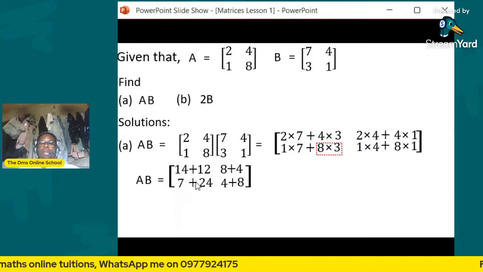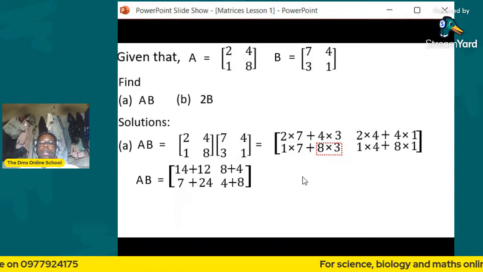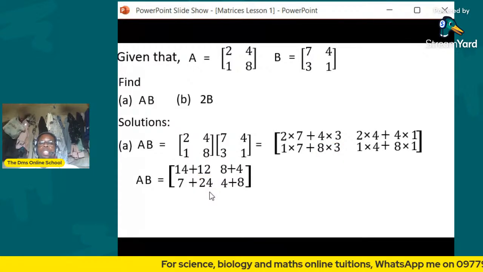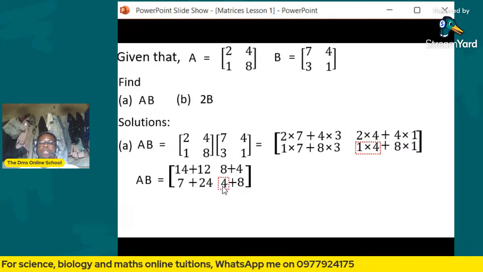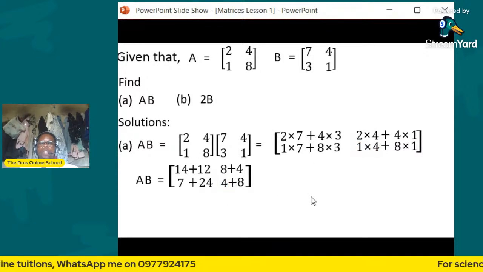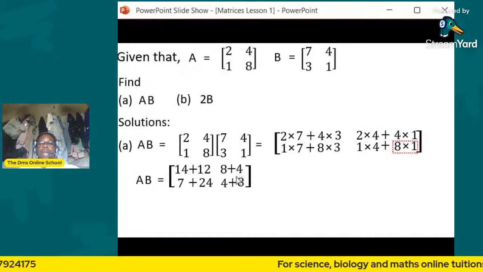Then you say 8 times 3, which gives you 24 here. Then you are done with that. Then you shift, you come to 1 times 4, which gives you 4. Then you get this plus, you put it here. Then you shift, then you get this 8 times 1, which gives you 8, this one here.